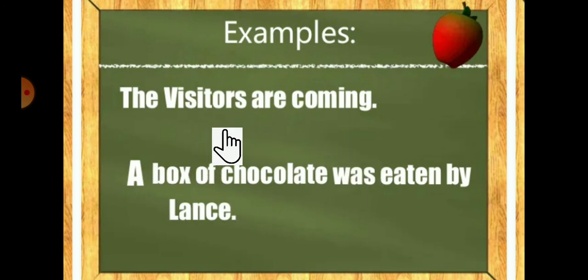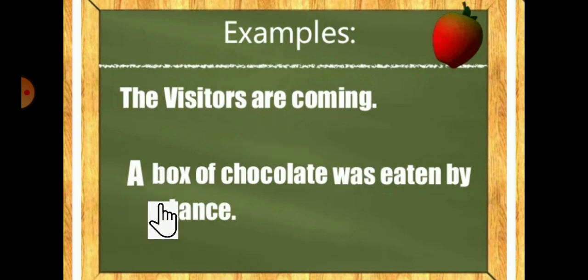Visitors. So visitors are specific. We know visitors will come here. So visitors are important. So that's why we have used which article, student? Guess it fast. Is it definite or indefinite? Yes, it is definite. That's why we have used the article here in front of visitors are coming.